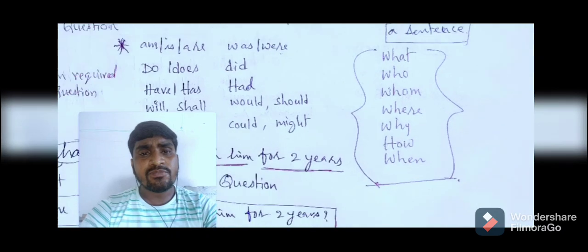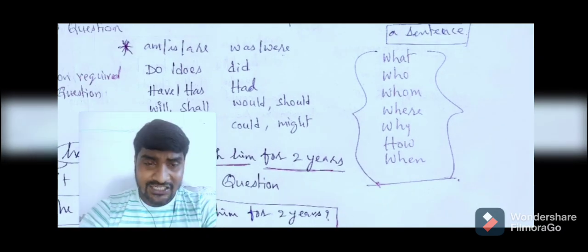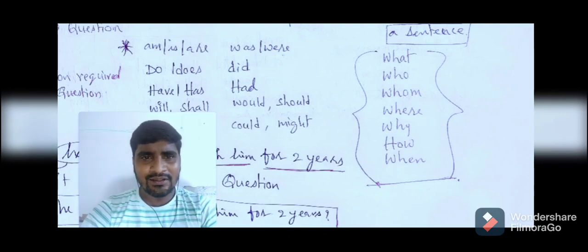Next, how. We use how to know the way, manner, or mode, right? See that: how am I teaching you English? Am I teaching English directly or indirectly? How? I'm teaching English online. I'm not teaching directly. We can say it like this. And the next one, when, W-H-E-N. We use when to know the time.